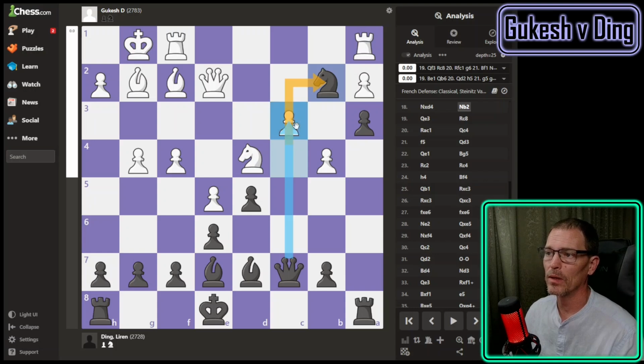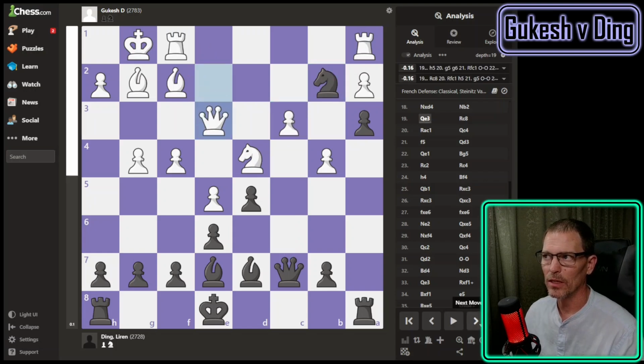So now this pawn, c3, is under fire. Okay, so bishop to e1 would protect it. Queen to f3 would protect it. Gukesh found queen to e3, which I don't know why that was any worse. It does protect that. Rook to c8 or h5. Wow, h5 would... The engine says if Ding played h5, Gukesh would just play g5.